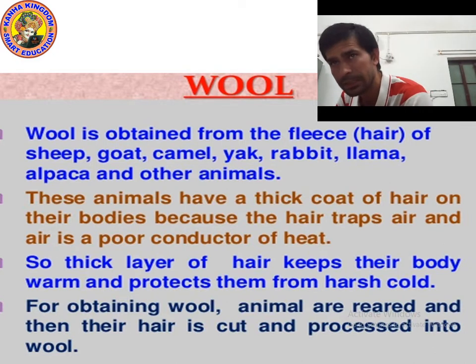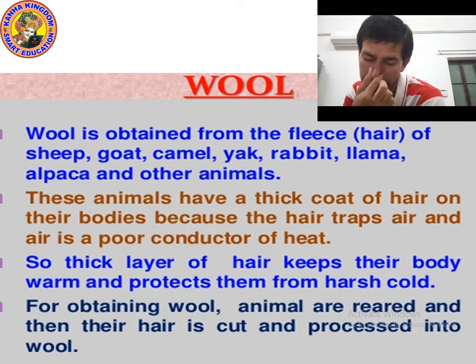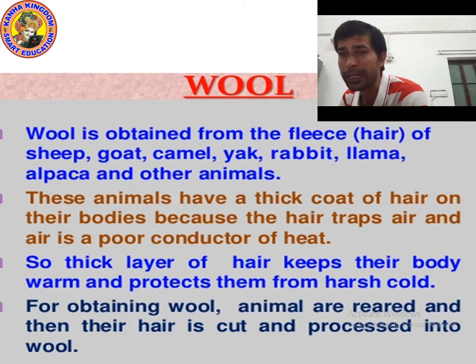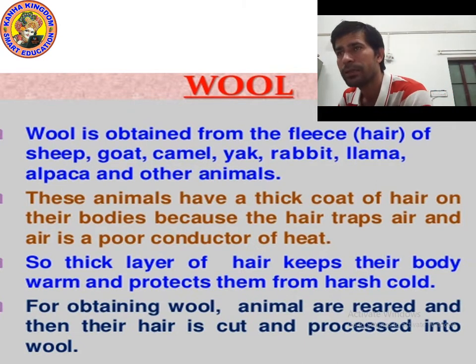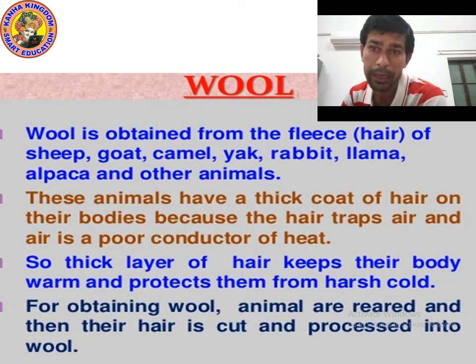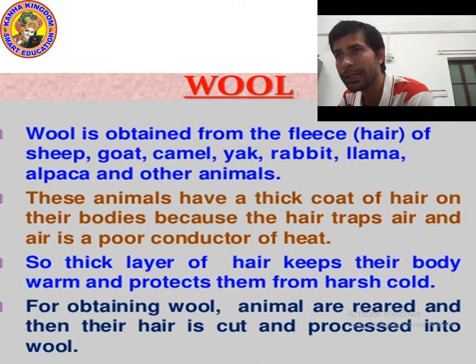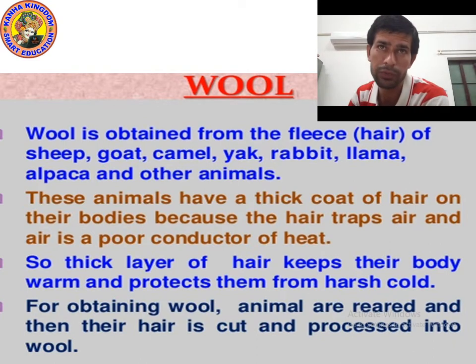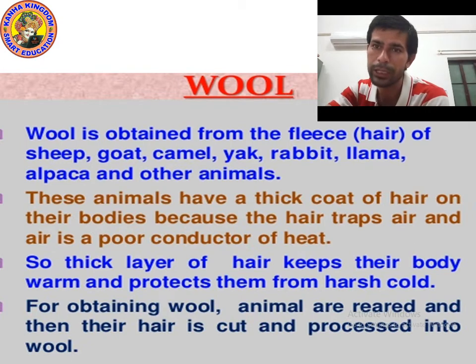Okay, for obtaining wool, animals are reared. We do rearing of animals. Many people rear different animals. Some people rear cow, some rear buffalo, some rear sheep, some rear goat. Their hair is cut and processed into wool. Okay, now I hope you understood. Now let's move on to the next point.